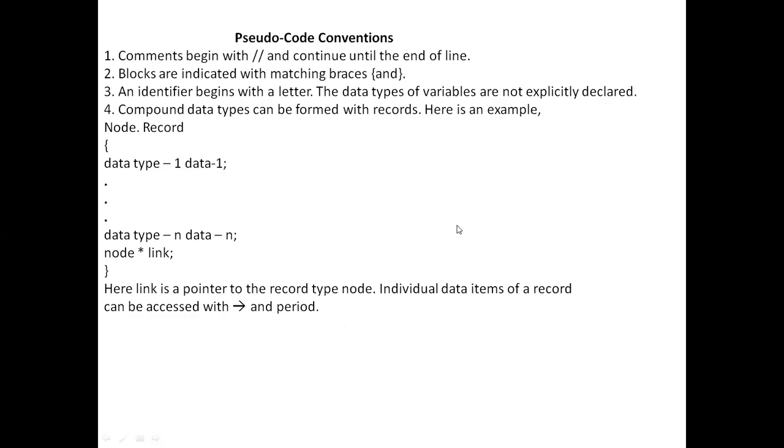Otherwise, if you are not using an external pointer variable, then just a record variable is used. Then how to access the members of the record? Simply, record variable name dot member name.